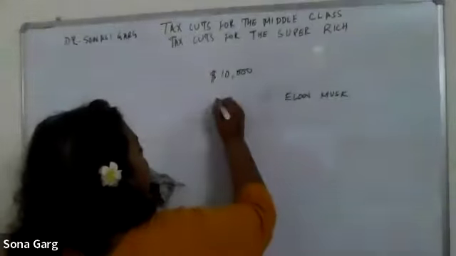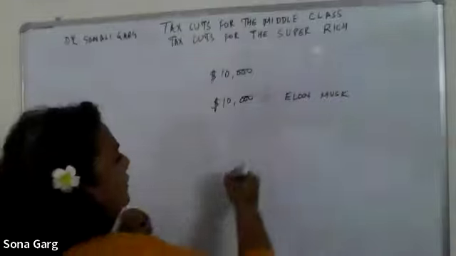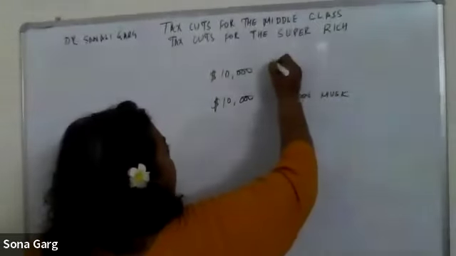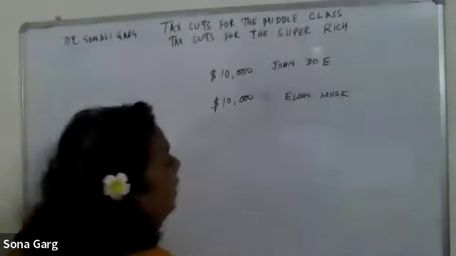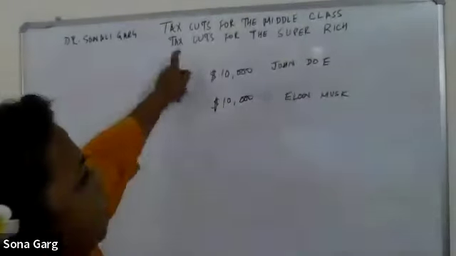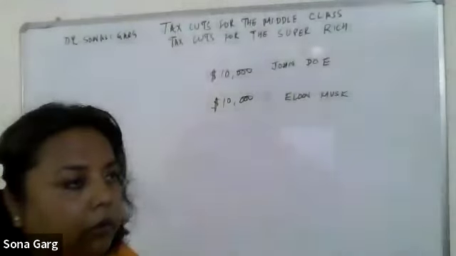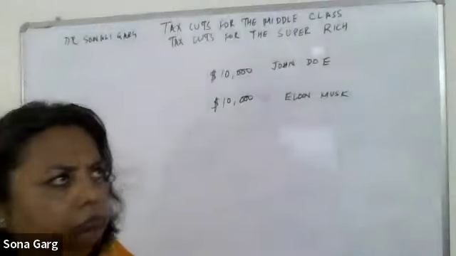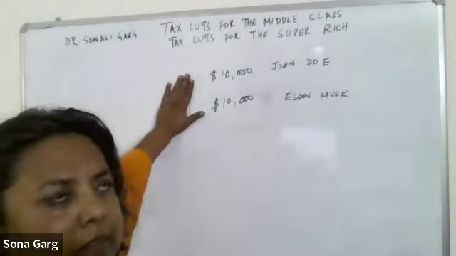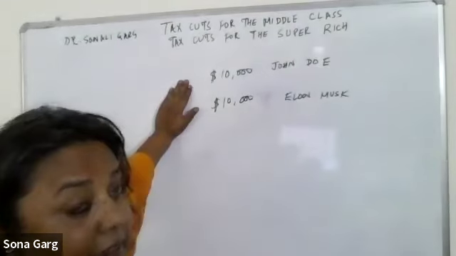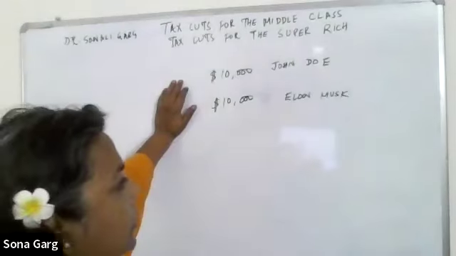But either way, let's compare a $10,000 tax cut. When you give a $10,000 tax cut to John Doe, let's say, versus to Mr. Elon Musk, John Doe is from a middle class family, with family income somewhere in the middle of the average family incomes in the US. Then John Doe is more likely to spend this. They're spending a larger percentage of this tax cut and hence creating more aggregate demand in the economy. It will stimulate the economy.